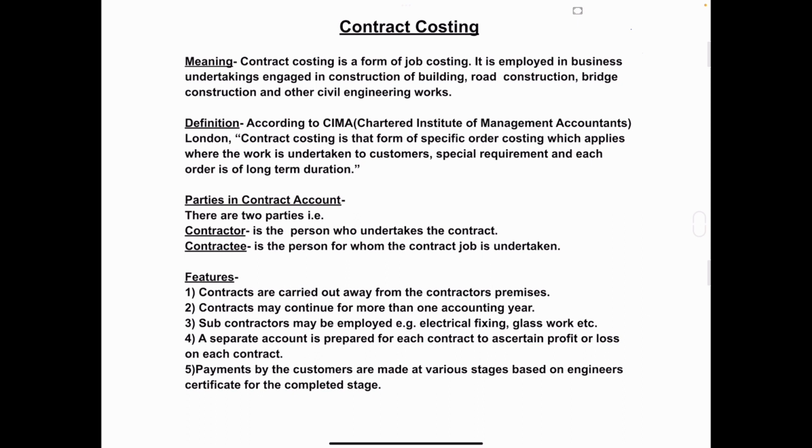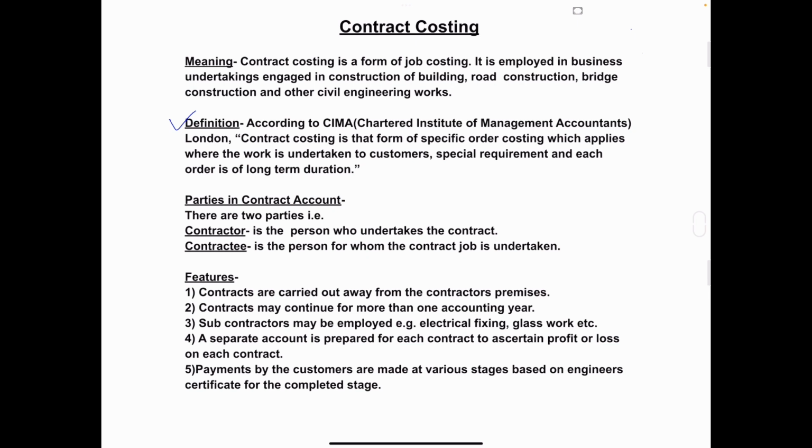Next is definition of contract costing. According to CIMA London, contract costing is a form of specific order costing which applies where the work is undertaken to customers' special requirement and each order is of long-term duration.